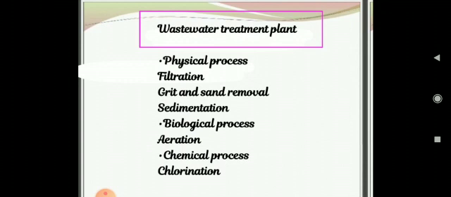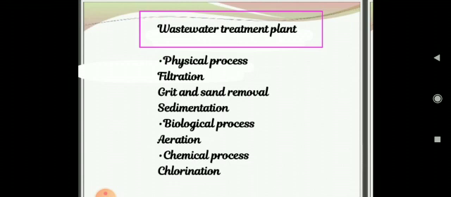Clarified water. Now, if we talk about biological process, in this aeration, air is pumped into clarified water so that bacteria can proliferate, right? And this bacteria consumes the human waste, and the microbes settle at the bottom after several hours. So now this water is then removed from the top. So this water is fit for irrigation and can be used for that purpose, right?